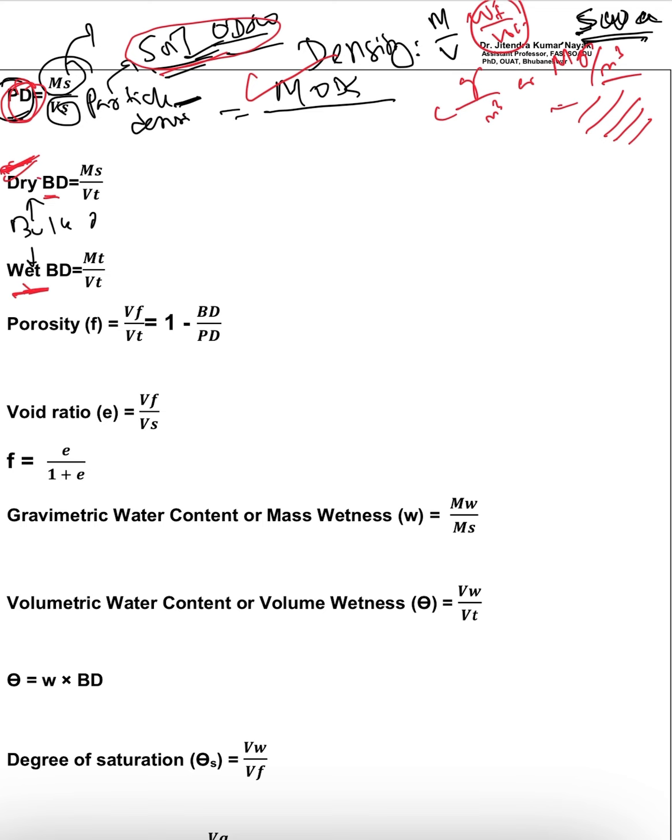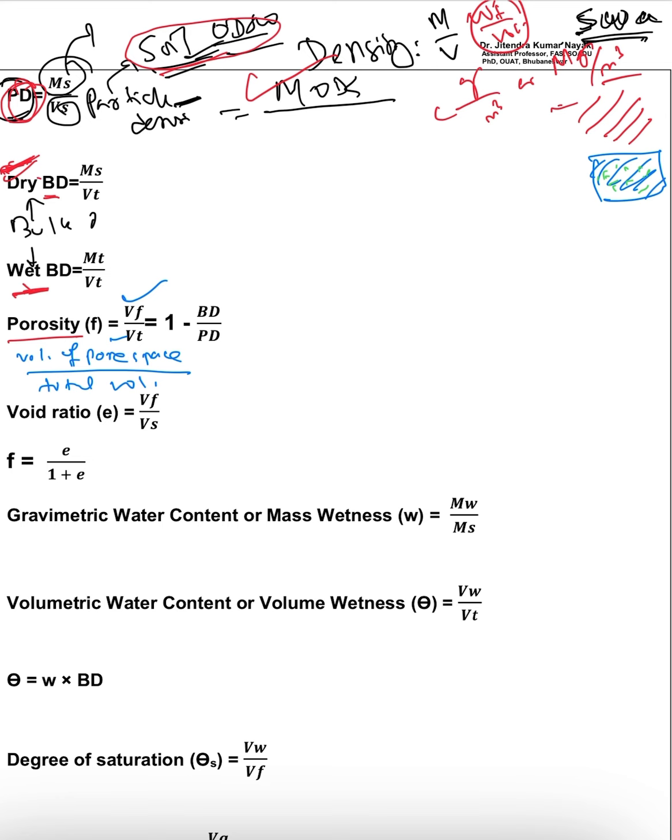Okay, so next coming to porosity. Porosity means the volume of pore space divided by the total volume. Out of the total volume, how much pore space is present? You have to find out these things. So the volume of pore space is Vf divided by the total volume Vt.